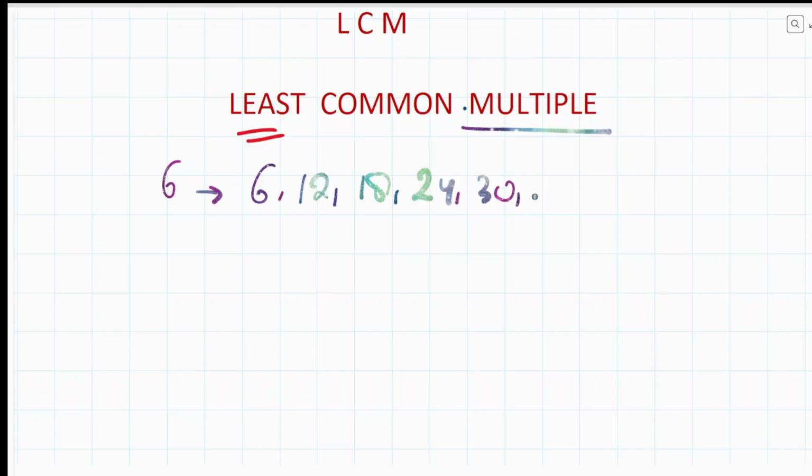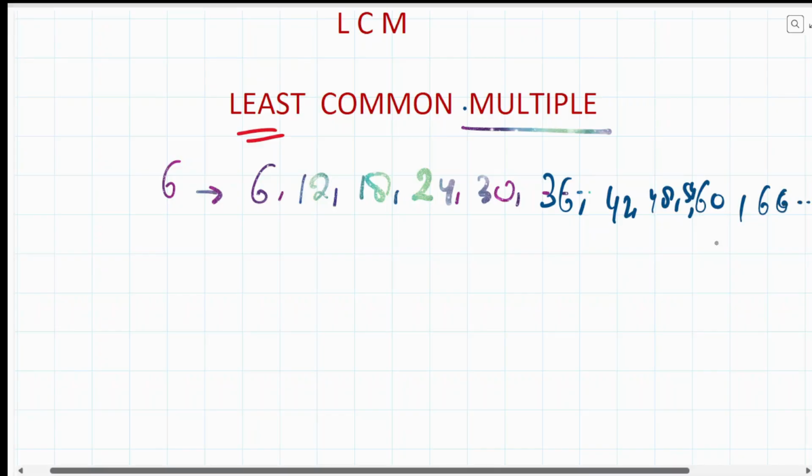And so on. Can you tell me how many multiples a number has? Any idea? In the table of 6, 6 times 10 is equal to 60. This is the last multiple of 6? No, any other? What about 66? Suppose I write the table of 6 over here, and this is going to be 54 and 66 and so on, so on.